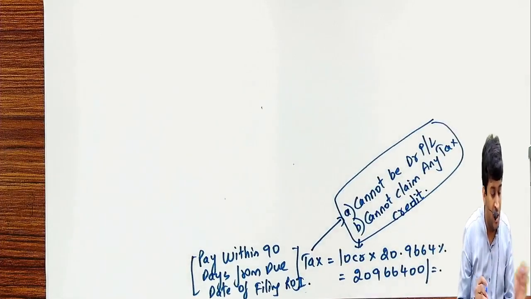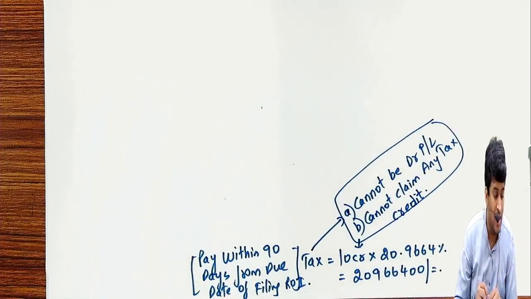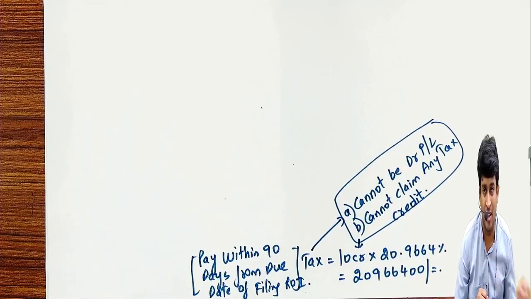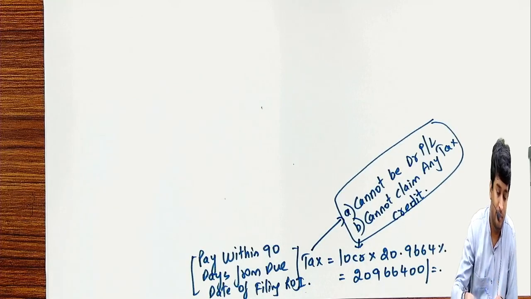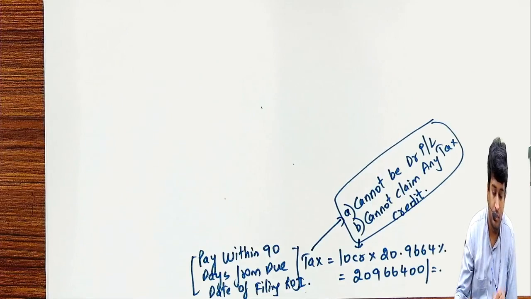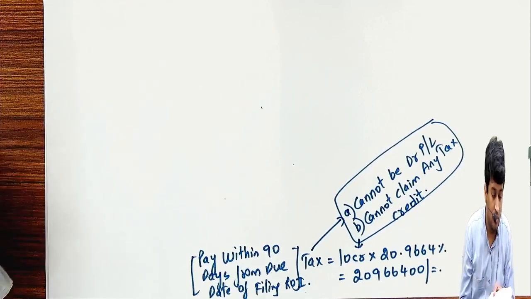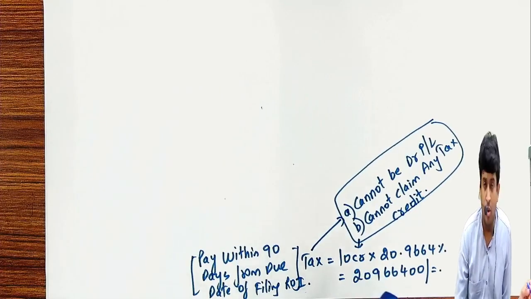You cannot debit this tax to P&L account, and this tax cannot be claimed as any tax credit. Like you claim advance tax and TDS as tax credit, this amount cannot be claimed as any tax credit. So if you follow option 2, option 1 concept will not apply.